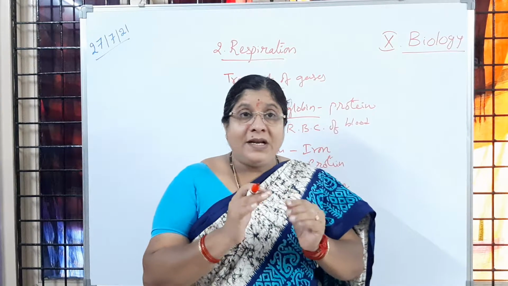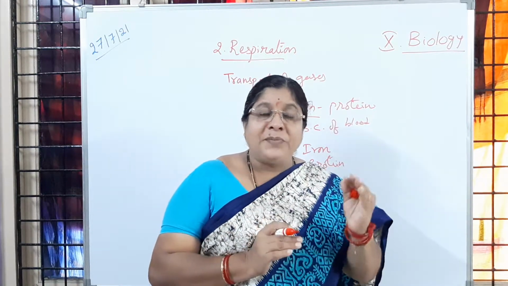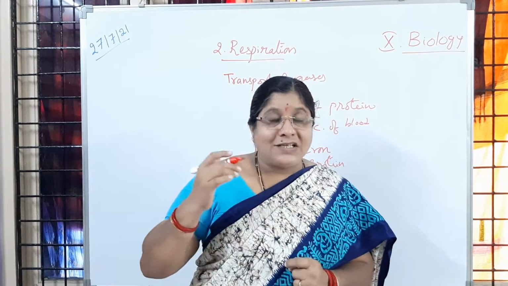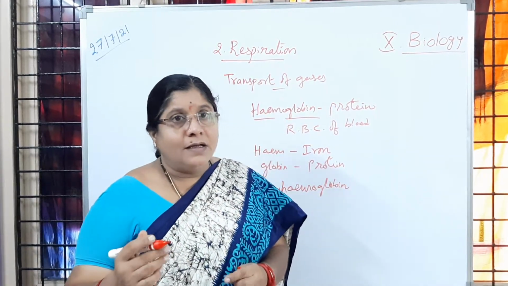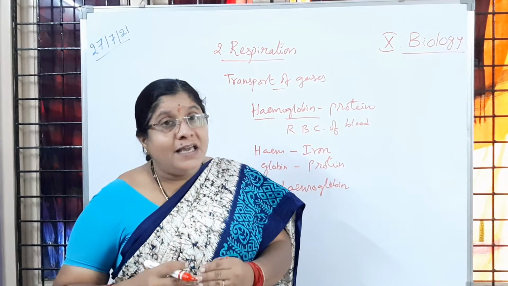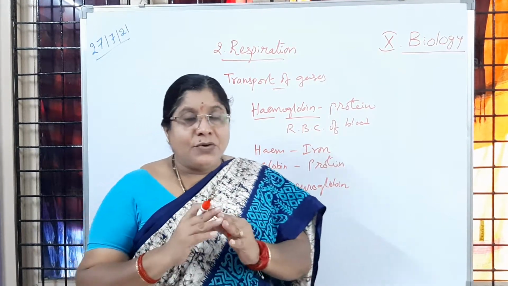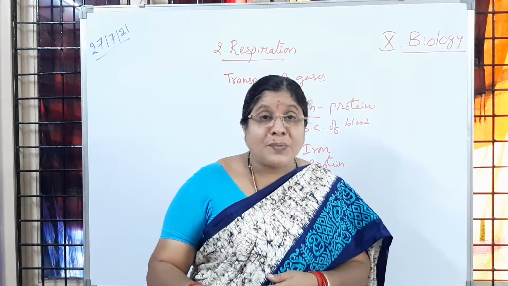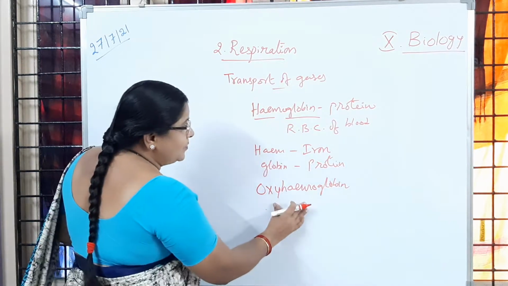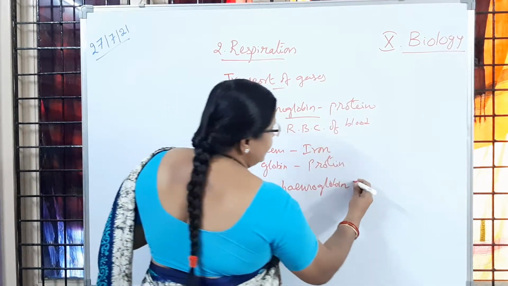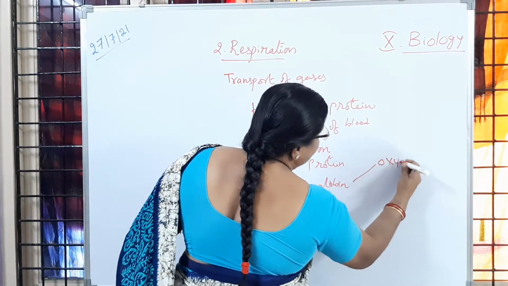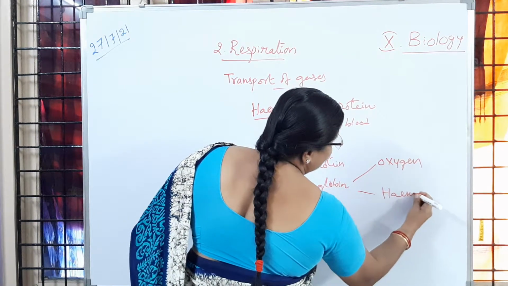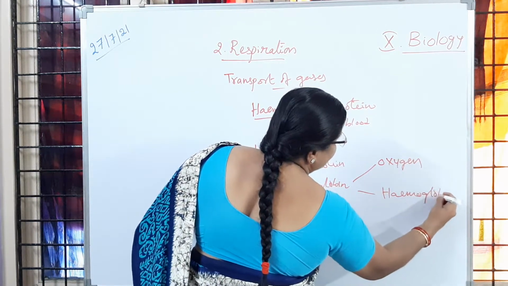So when it reaches the tissues, the reverse process happens. The oxyhemoglobin divides into oxygen as well as hemoglobin. Is it clear to you?